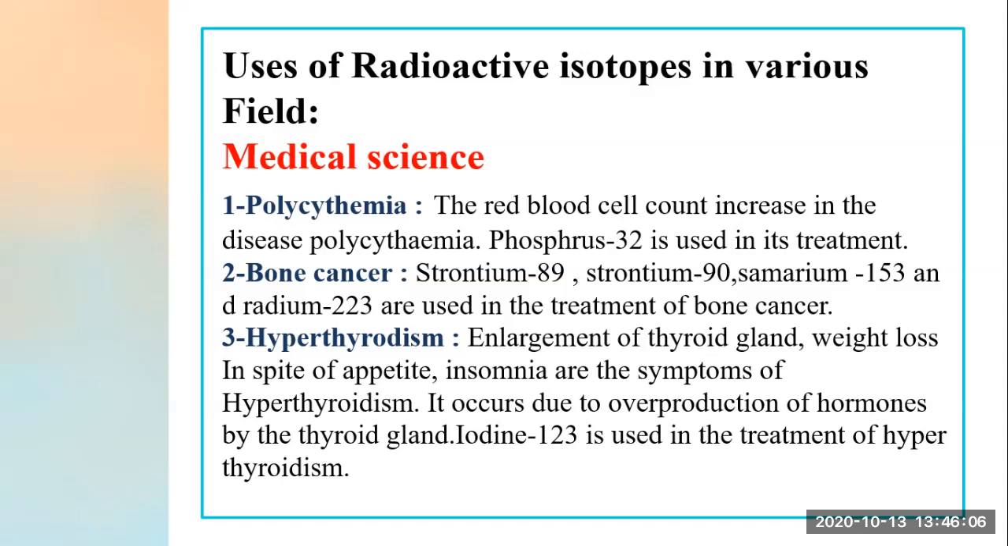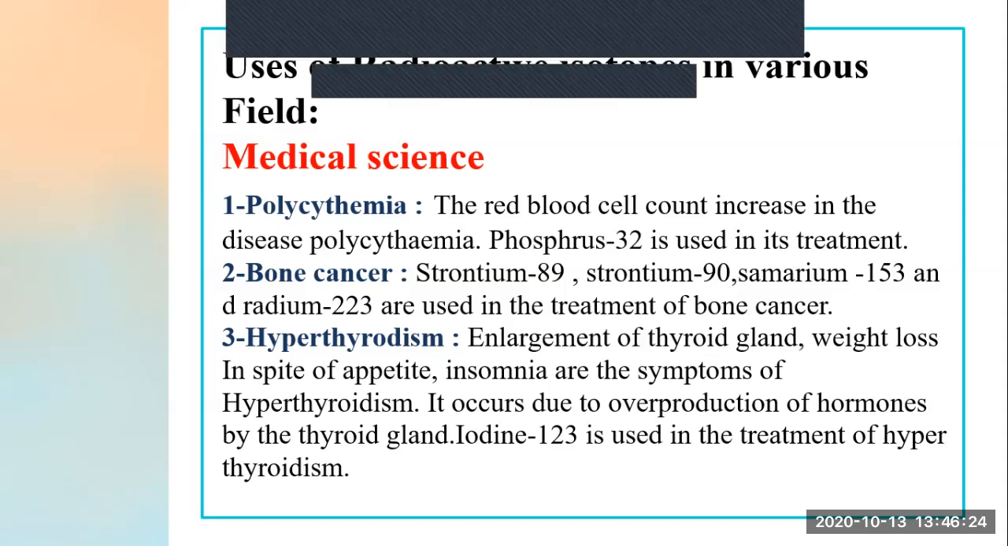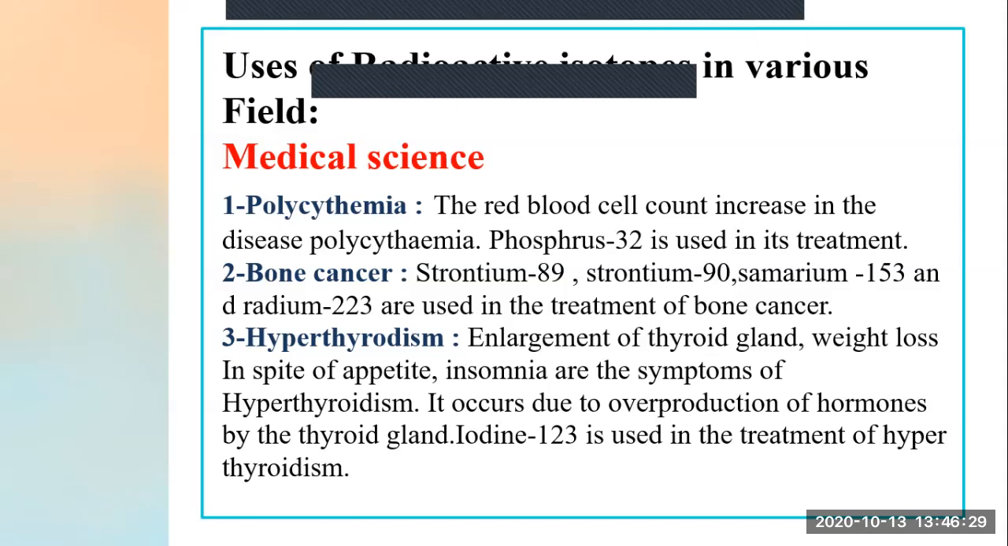And it is cured by which radioactive substance? Phosphorus 32 is used for its treatment. Now see, number second is bone cancer. Bone cancer is a very dangerous thing. So what is used for the treatment of bone cancer? Strontium 89, strontium 90, samarium 153 and radium 223 are used in the treatment of bone cancer.